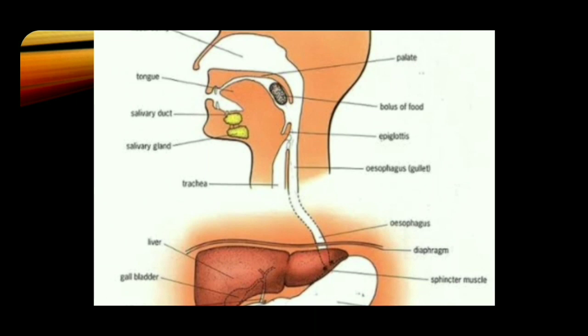So, for preventing the entry of food particles into the windpipe, there is a muscular flap-like structure guarding the trachea. That structure is called the epiglottis. From the mouth, the food enters into the esophagus through the pharynx.